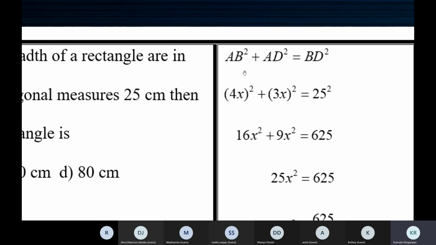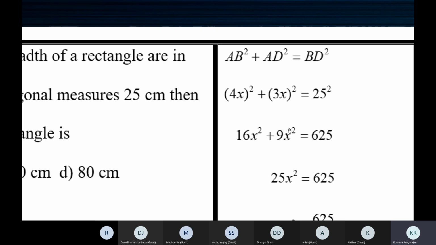Then AB is 4x, so AB square will be 4x the whole square. AD is 3x, so AD square is 3x the whole square, equal to 25 square. So 4 into 4 is 16, x into x is x square, 3 into 3 is 9, x square is equal to 25 into 25, which is 625. These are like terms, 16x square and 9x square, so you can add them. 16 plus 9 is 25, 25x square.